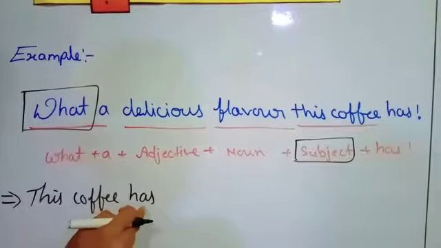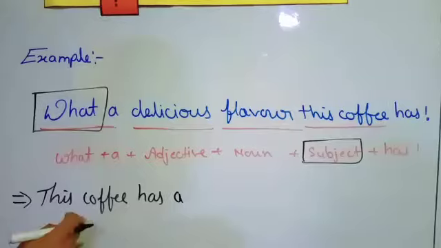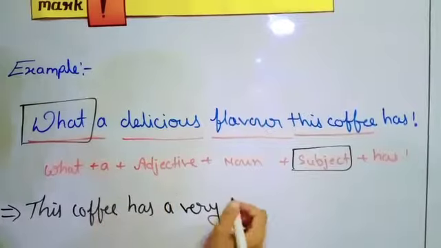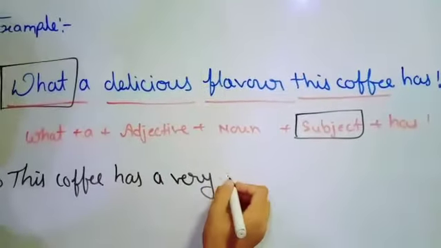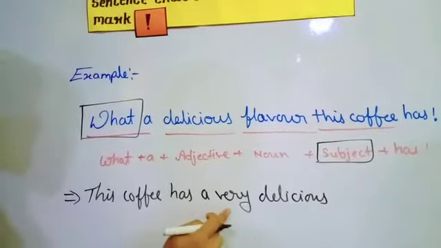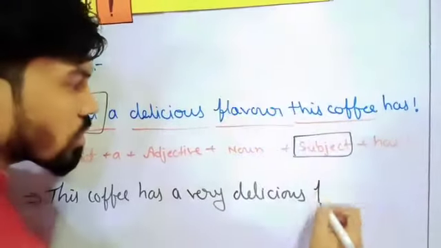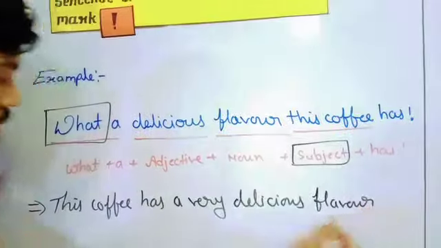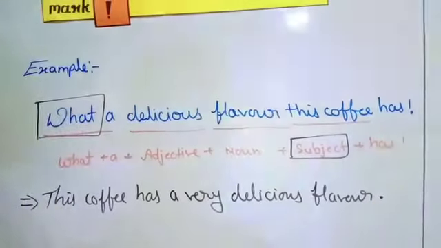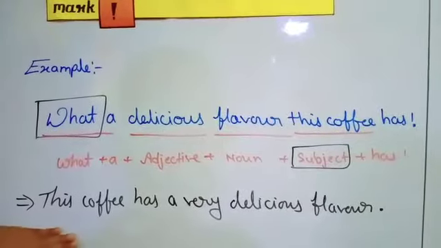So this coffee has a very delicious flavor, and at the last we have to use a full stop. This way we complete our assertive sentence.